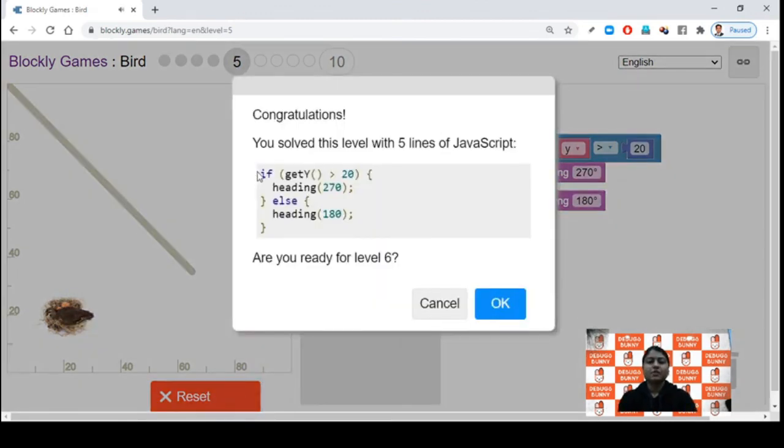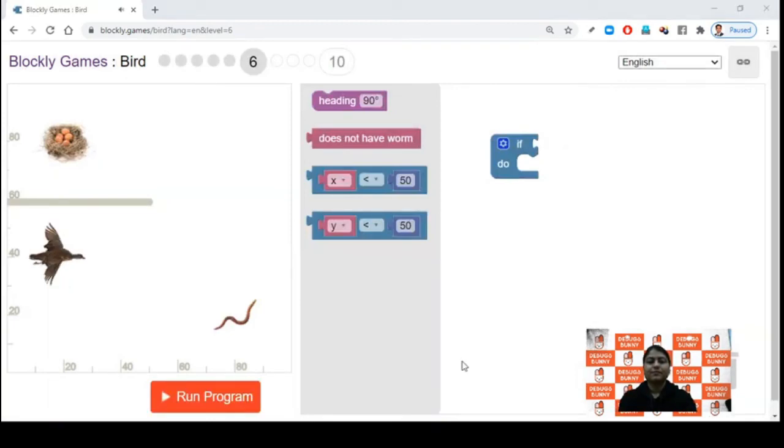And this is heading. It gets the Y position of the bird each and every time, and if that Y position is greater than 20, then head 270 degree. Else, it means that if the condition fails, that is my Y is not greater than 20 anymore, then I will head 180 degree. Okay, so this is the fifth level of bird game.